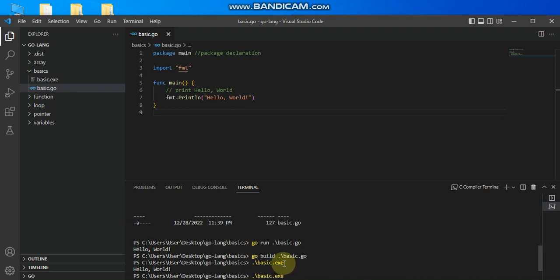If you are on Mac OS or Linux operating system, this exe might not be there as a file extension. It will just be basic, but it also means an executable file, which you can change the mode later. So that is all about that. Thank you, and we move to the next thing here.